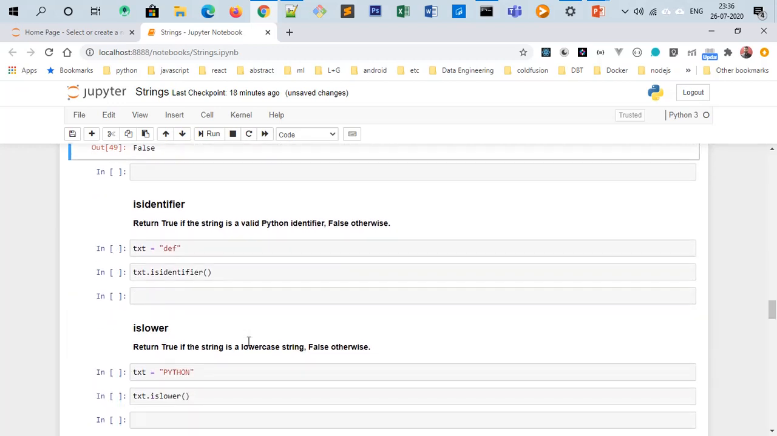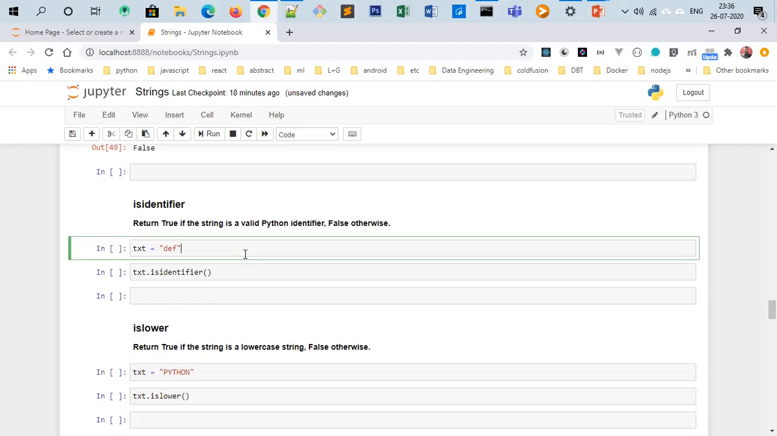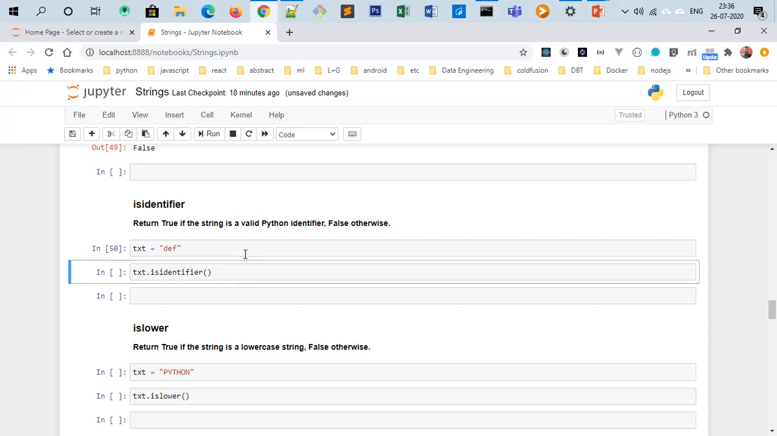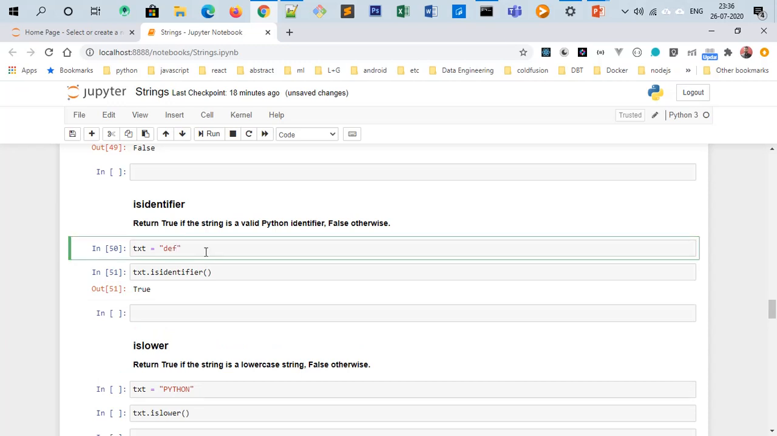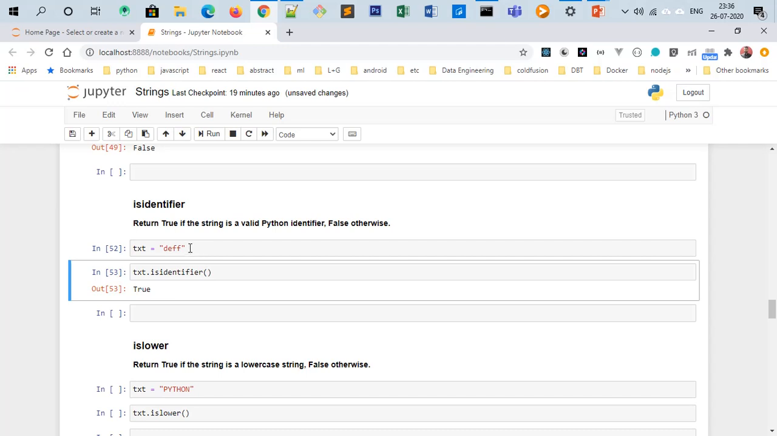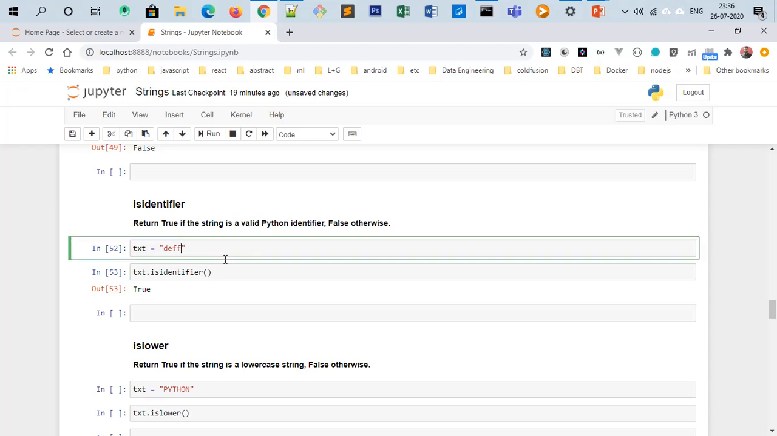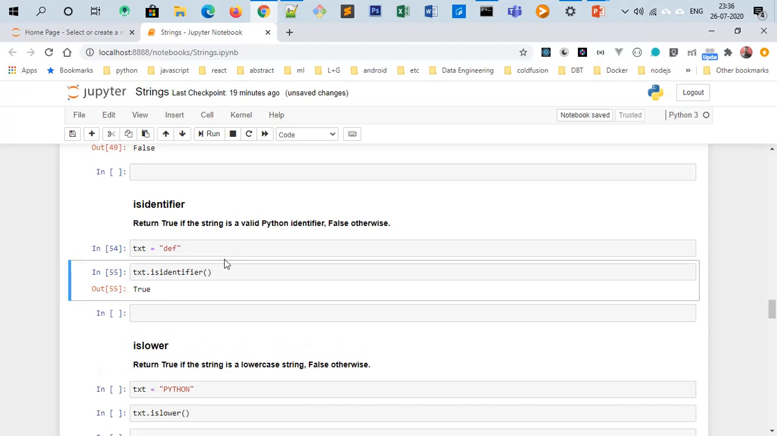isidentifier. An identifier covers names like the keywords reserved by the Python programming language. So we are trying with the def keyword, which is used to define a method or function in Python. Let's check whether it is an identifier or not: true. If I write another name instead of def and check whether it is a valid Python identifier or not, let's run it. It will return true. So that is also a part of the programming.